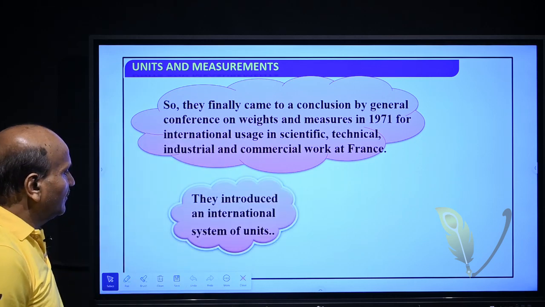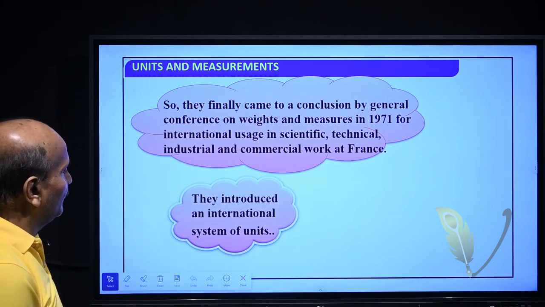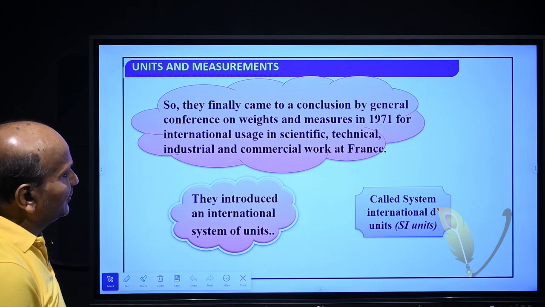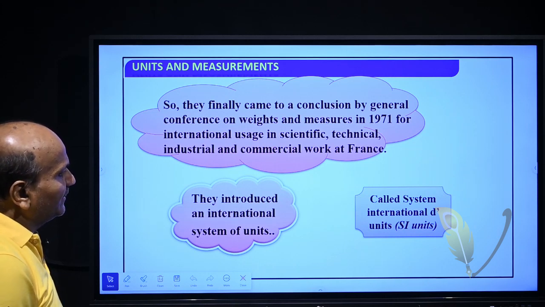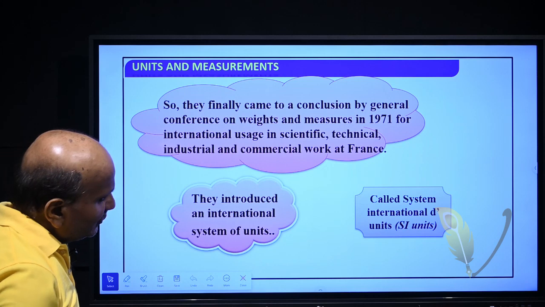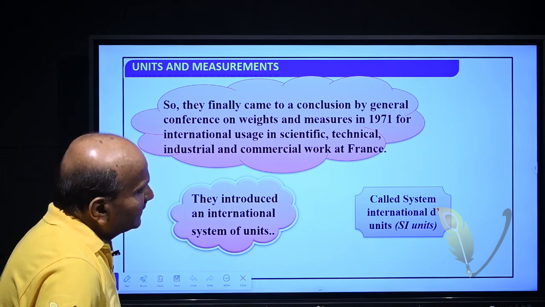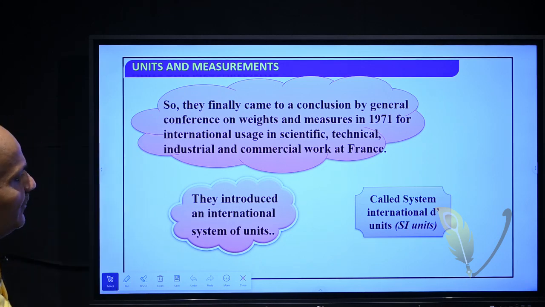They introduced an international system of units called System of International Units or SI unit.